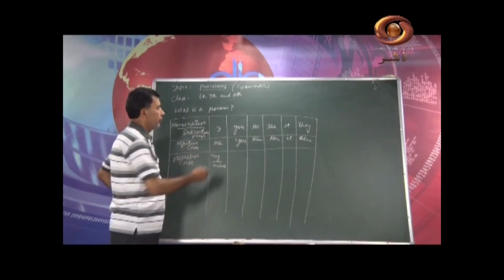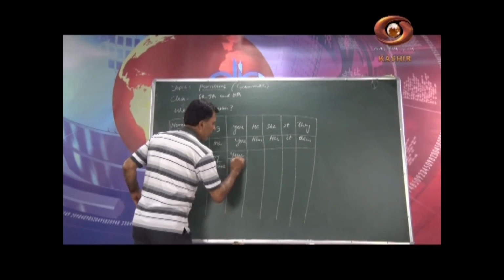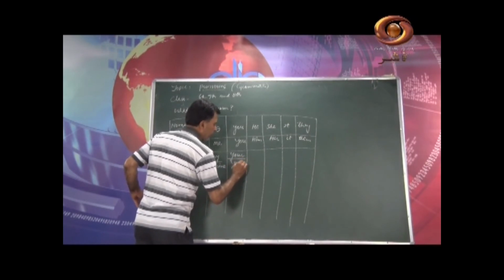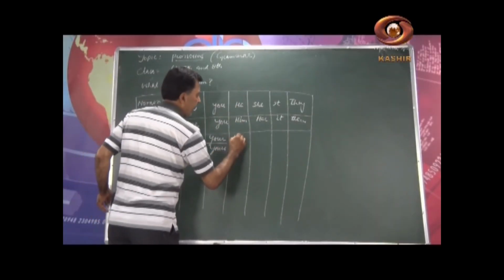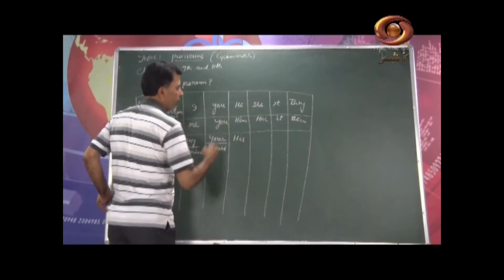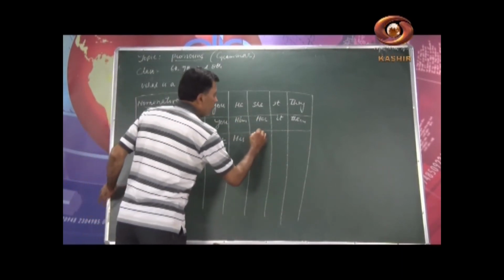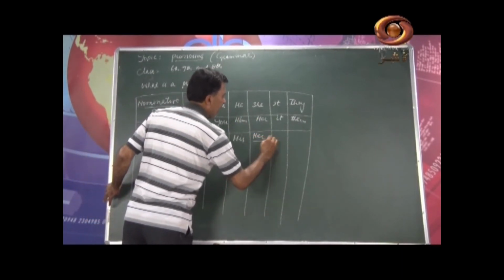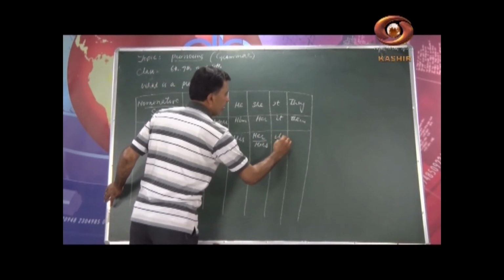My and mine, your and yours, both are correct. We write his when we talk about possessive pronouns. We use here her as well as sometimes hers, and we use its.